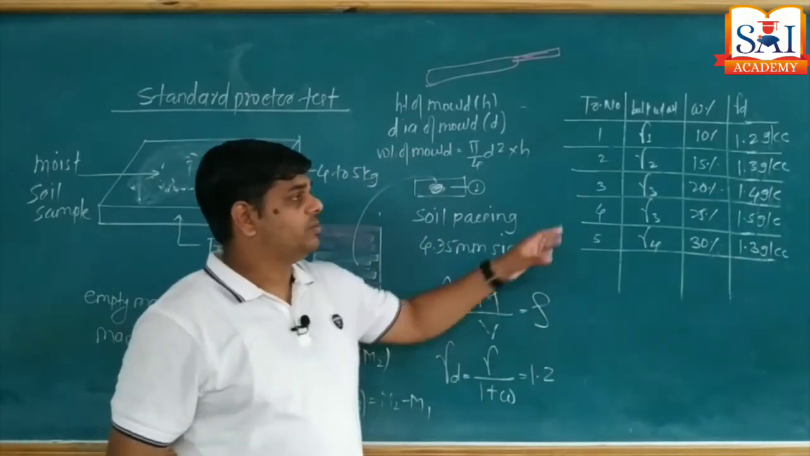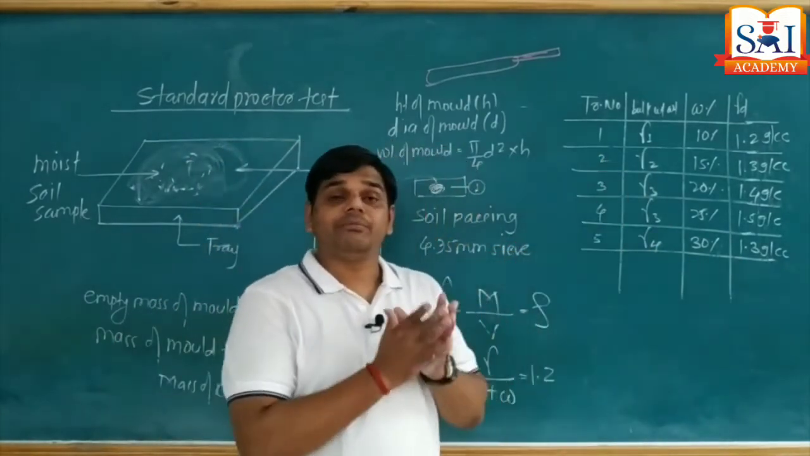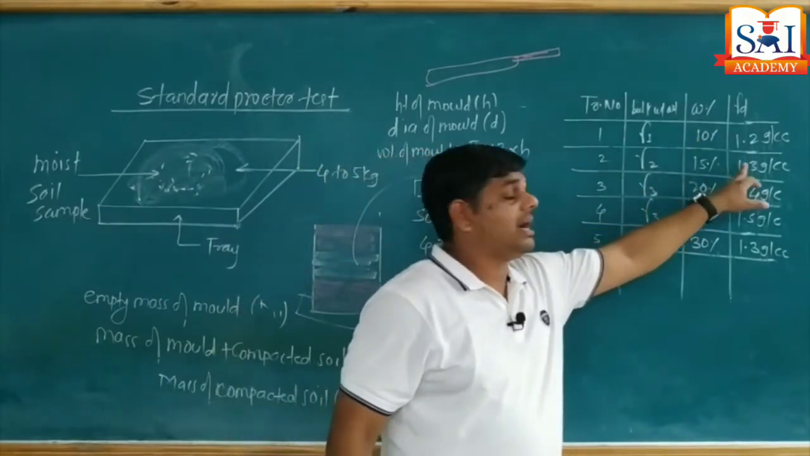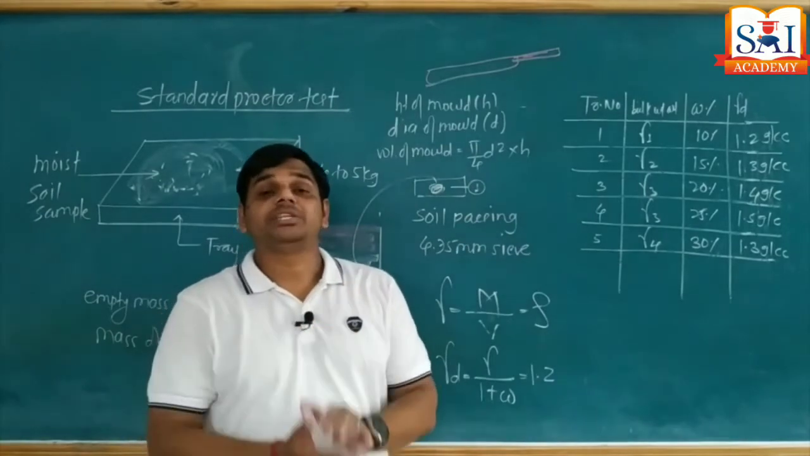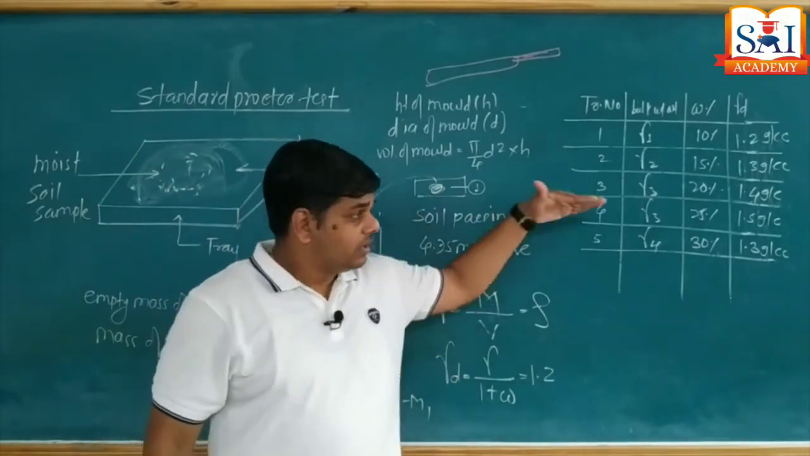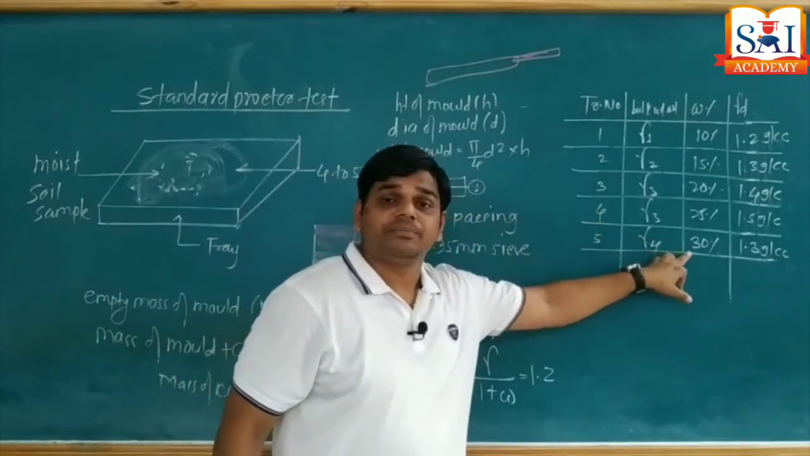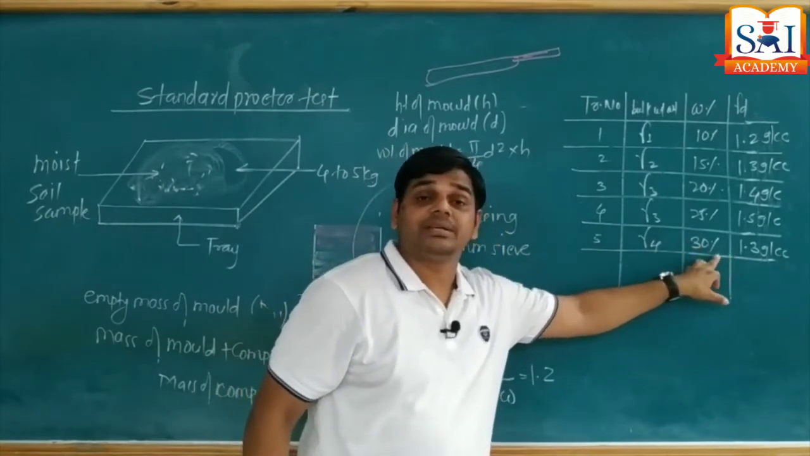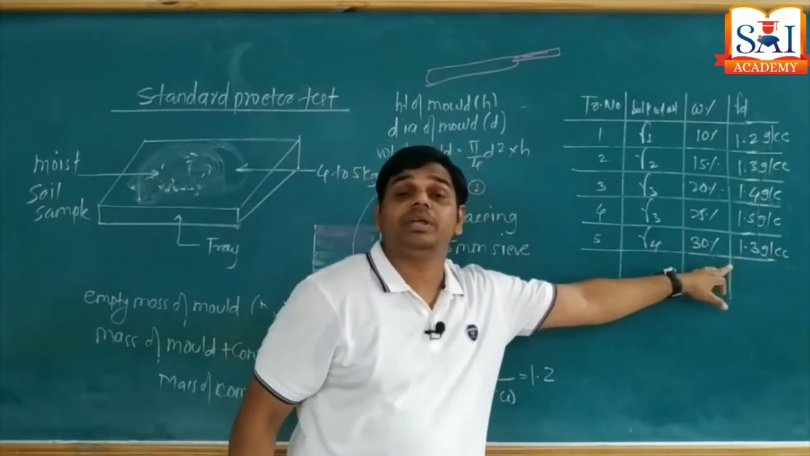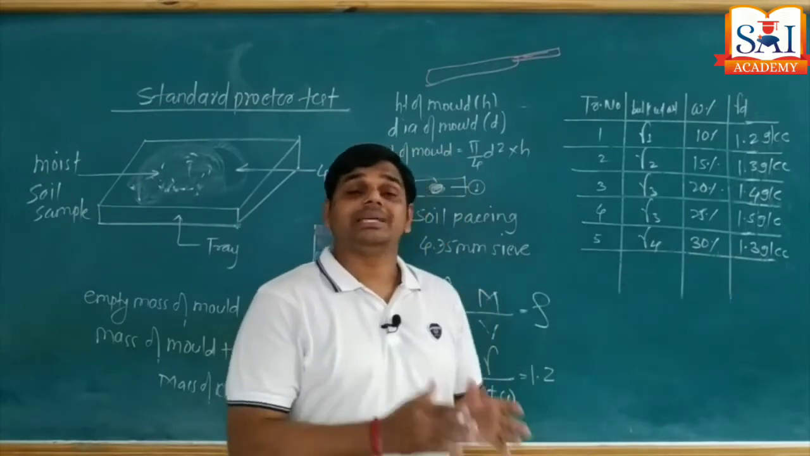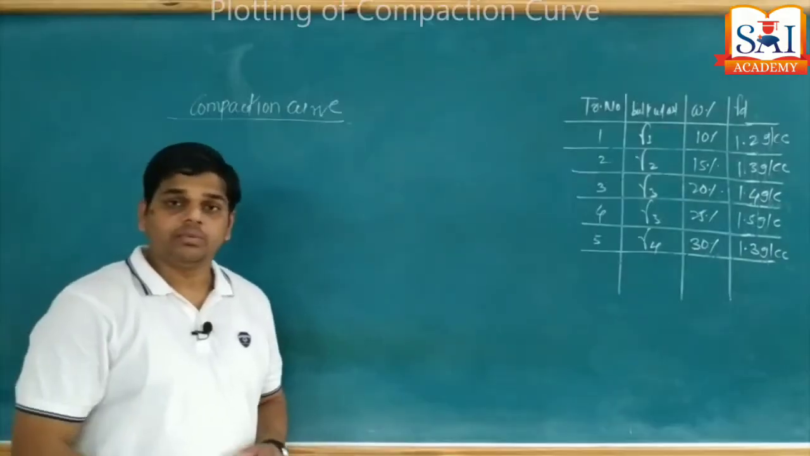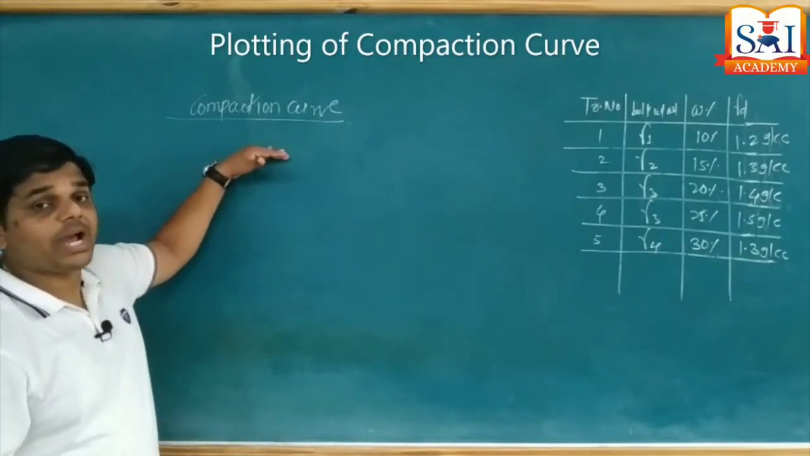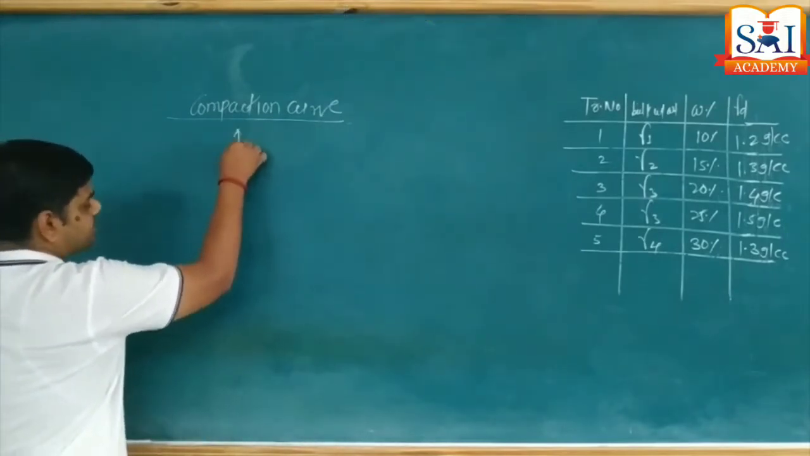Okay, now by using the values available for every trial as water content and dry unit weight, we are going to find out the compaction curve. So we'll take these values as a reference, water content values as a reference and dry unit weight of soil as a reference, and we'll try to plot a compaction curve. Look at the board. We'll start plotting of the compaction curve.